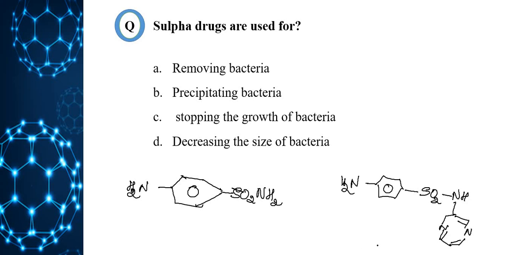This is sulfadiazine. I repeat, our first example is sulfanilamide, second is sulfadiazine. These act against microorganisms. Therefore, option C is the correct answer: stopping the growth of bacteria is the main function of sulfa drugs.